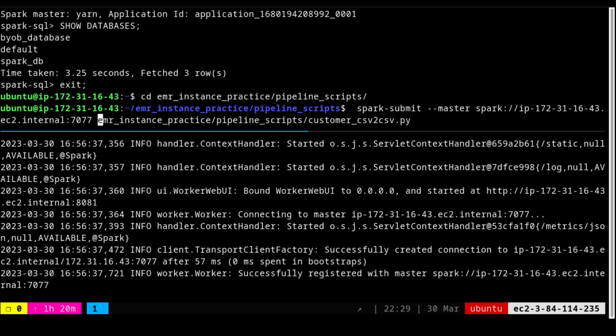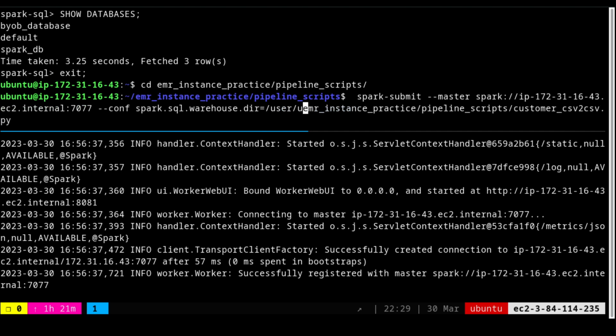And before I actually give the script, I am going to give the configuration, and inside the configuration I am going to say spark.sql.warehouse.dir is equal to, and I say the warehouse directory is inside /user/ubuntu/warehouse.